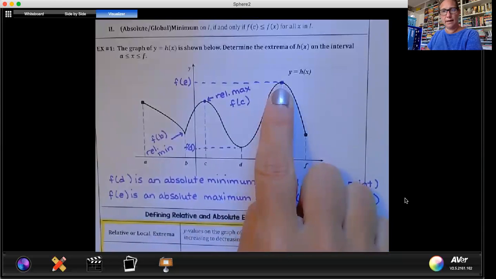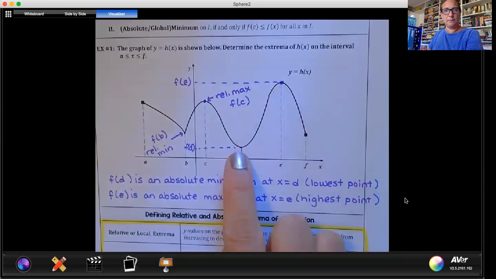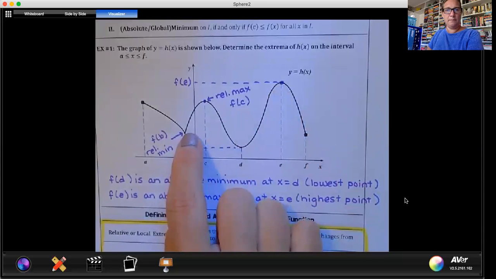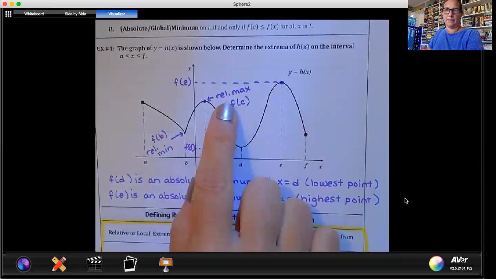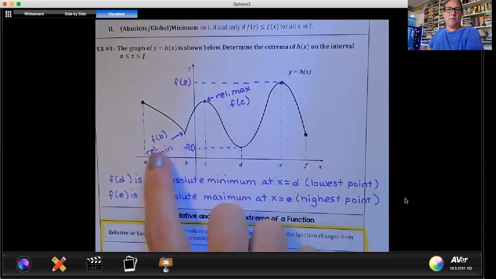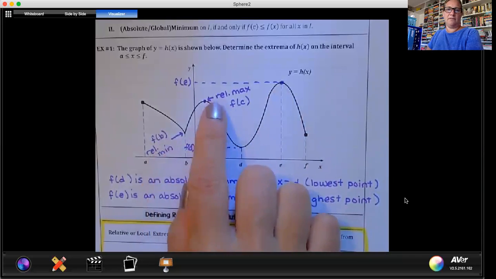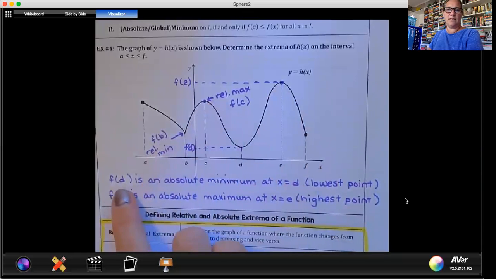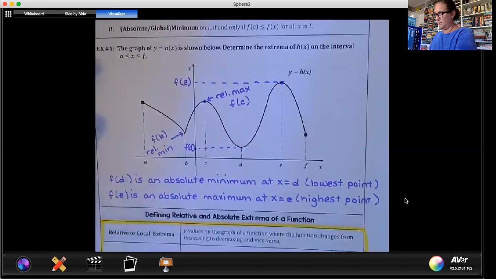So here's your absolute highest point and your absolute lowest point. Here's another minimum and another maximum. So f of b is a relative minimum, f of c is a relative maximum, f of d is an absolute minimum at x equals d, it's your lowest point, and f of e is an absolute maximum at x equals e, which is your highest point.